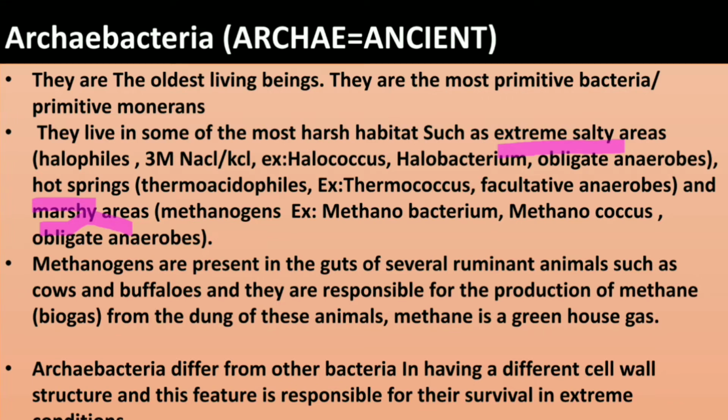Another one, the archaebacteria that live in hot springs. They live in hot acidic environments and are called thermoacidophiles. The examples of these thermoacidophiles are Thermococcus and others. These are facultative anaerobes.